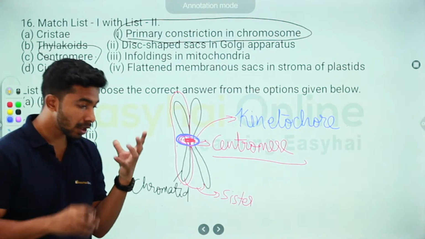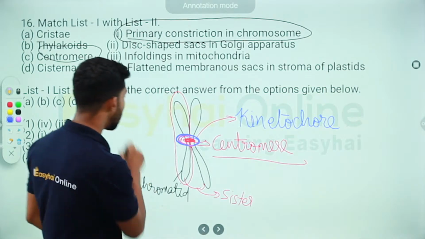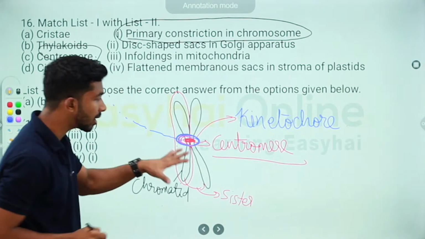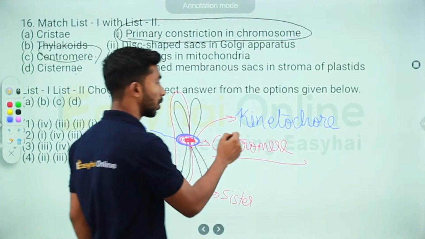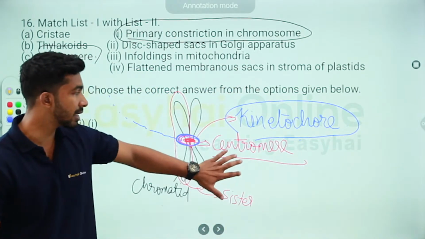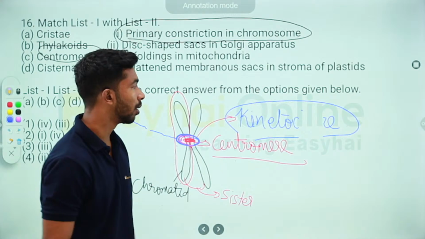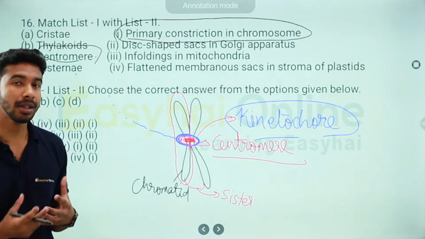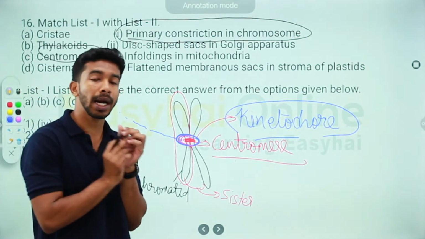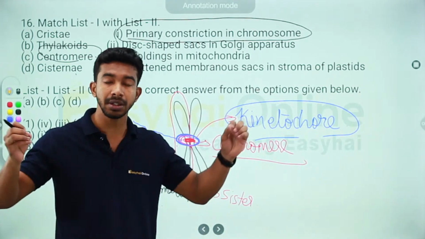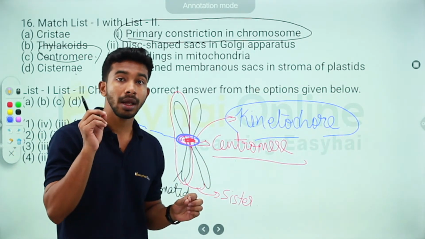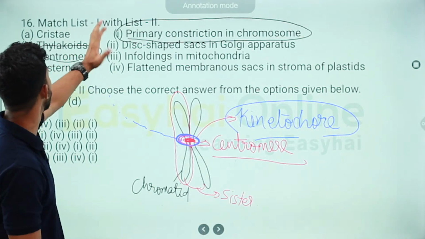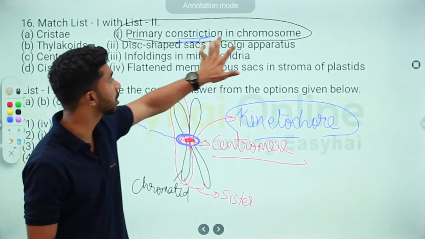Now, for that separation to happen, spindle fibers come in and attach themselves to the centromere via the kinetochore. So while learning centromere, we are also learning about kinetochore. Kinetochore is a button-like structure present on top of the centromere, and it helps attach the spindle fibers to the centromere and helps in the separation of the sister chromatids while cell division takes place. So we've understood what centromere is. Centromere is the primary constriction in chromosomes.